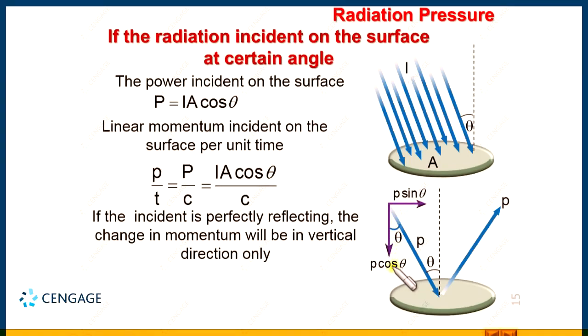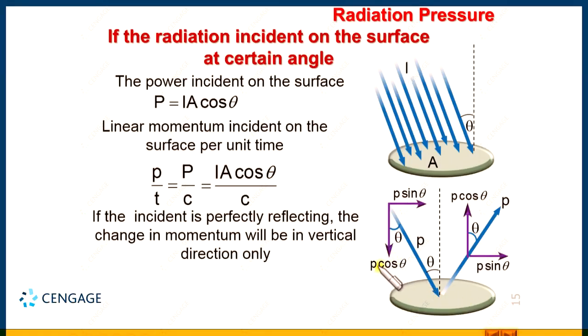This is P cos theta normal to the surface, P sin theta parallel to the surface, and after reflection we can make the components here also, and the perpendicular component is P cos theta, but in the upward direction, and this component will remain unchanged. That is why there is no change in the linear momentum parallel to the surface.